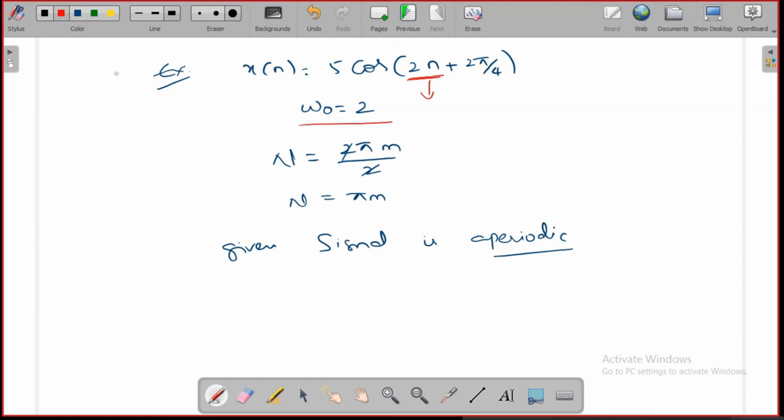Is it clear now? How to find whether the signal is periodic, and how to find the period of the signal?